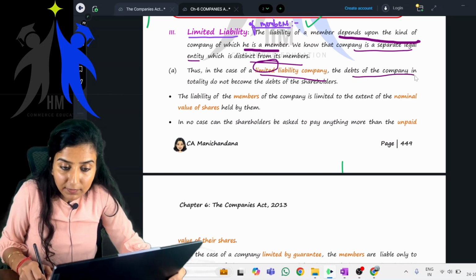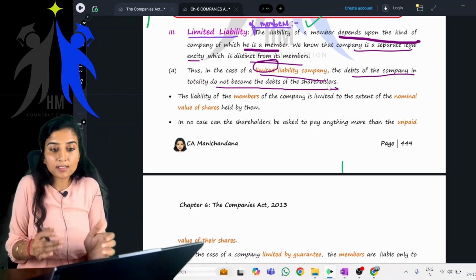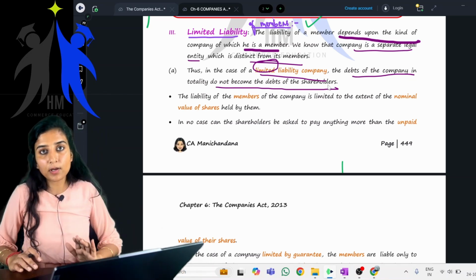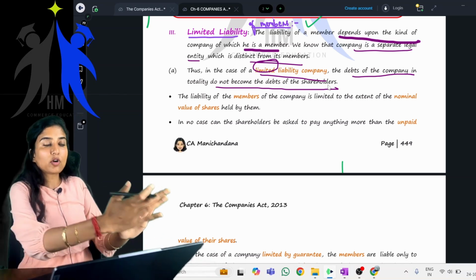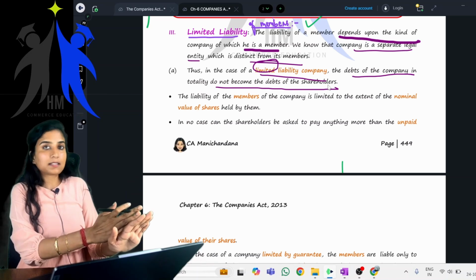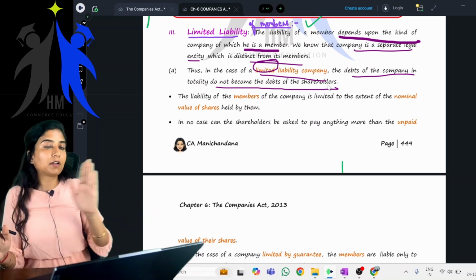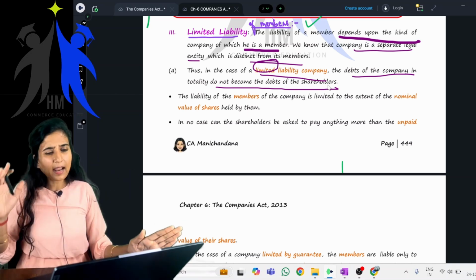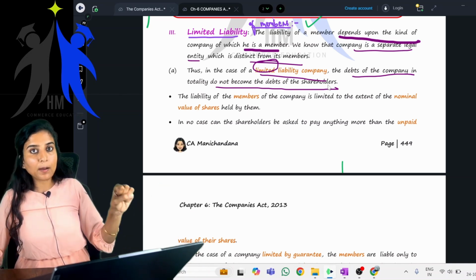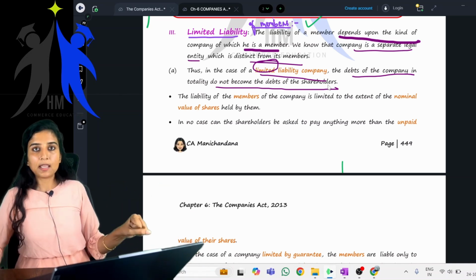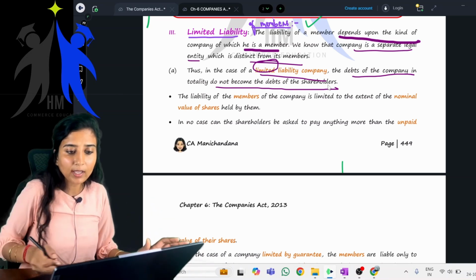In case of a limited liability company, the debts of the company in totality do not become the debts of the shareholders. Yes or no? Obviously, it is a separate legal entity which is distinct from its members. Whatever debts the company makes are the debts of that company, and not the debts of the members of the company. Company is different and we as members are different. Getting it? So the debts whichever the company makes are the debts of the company and not of the members of the company. Clear?